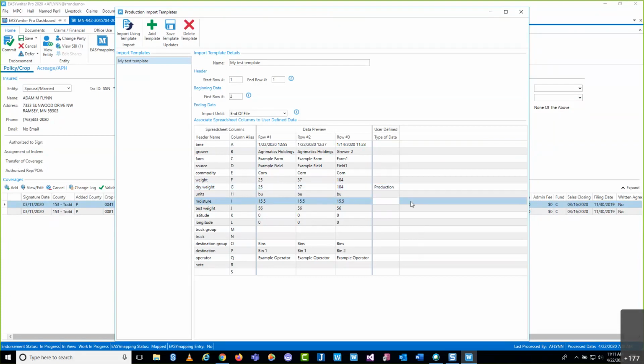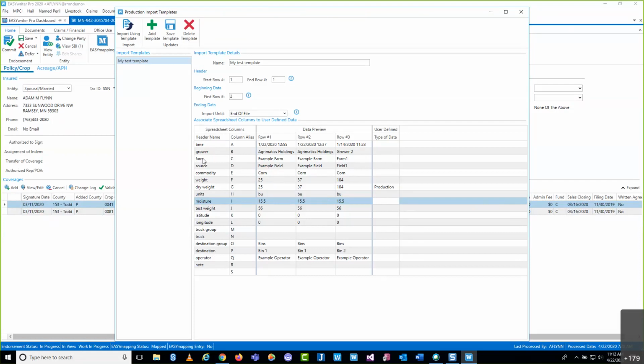Okay. Now from here, that's all the system needs. I could upload this and save and continue to move forward and continue to report my production. We also give you the ability to add ticket numbers and any notes that you may want to include. Now on this particular spreadsheet, I don't have a column that I technically reference as ticket numbers or notes.